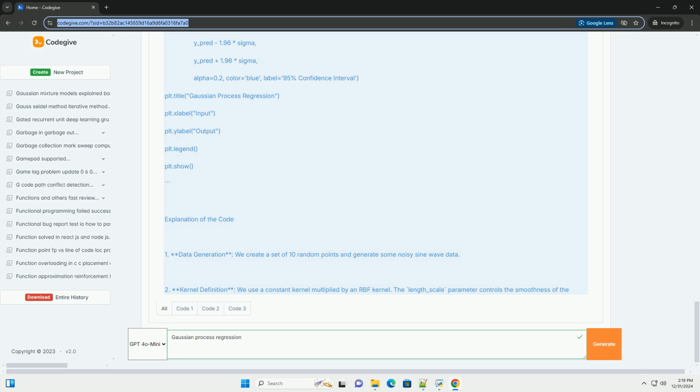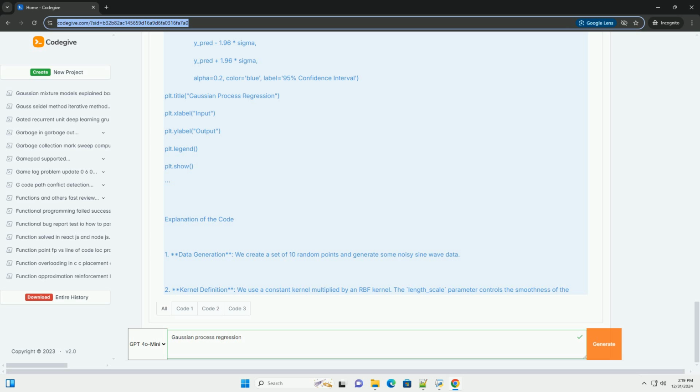5. Fit the model. Use the training data to fit the GPR model. 6. Make predictions. Use the model to predict on new data points. 7. Visualize results. Plot the predictions along with the confidence intervals. Code example. Here's a complete example of Gaussian process regression using Python.